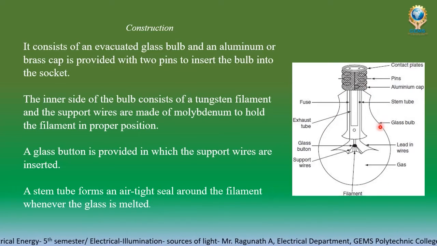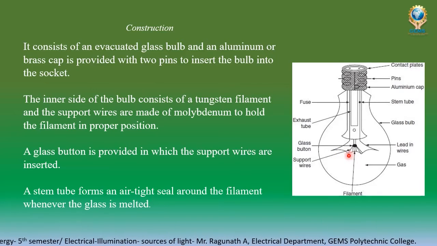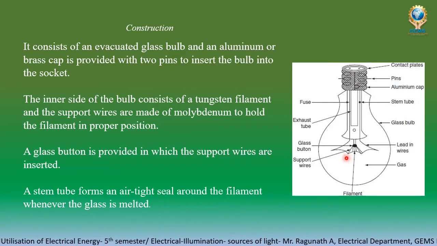This is covering the area of the filament, and then the wire and everything. Inside there will be the filament. In this bulb we are using the tungsten filament. This wire is the filament, and then some support wires are there, and then this is the glass button. That support wire is connected in the glass button, and then this is the lead wire.